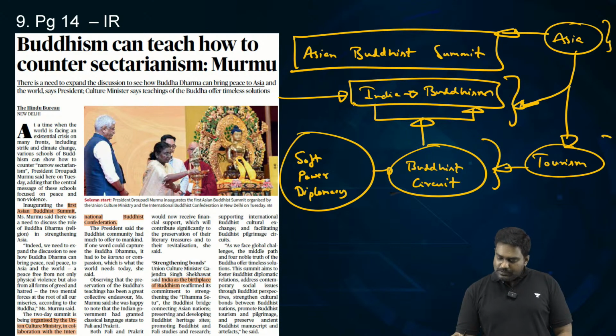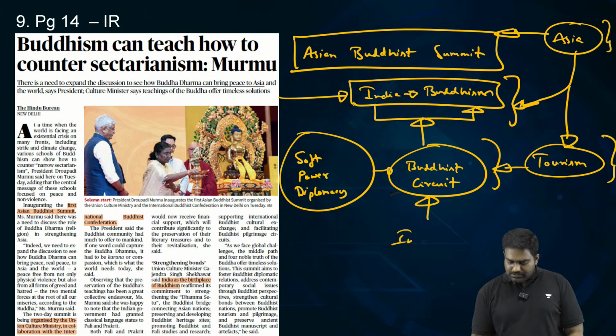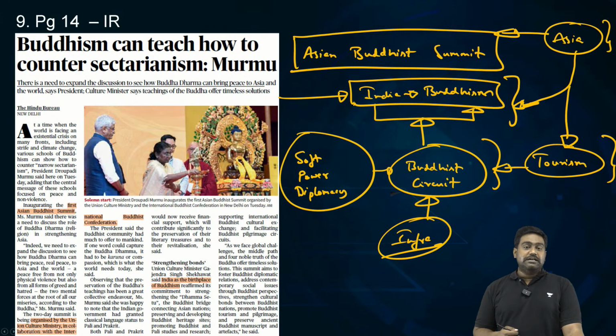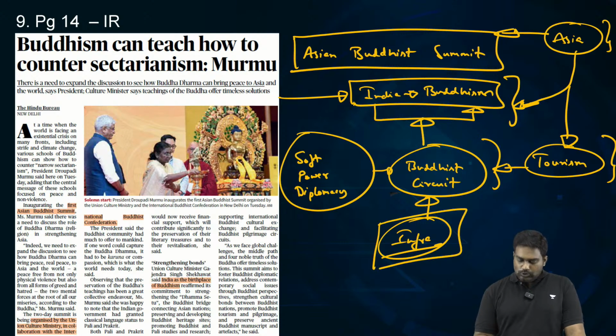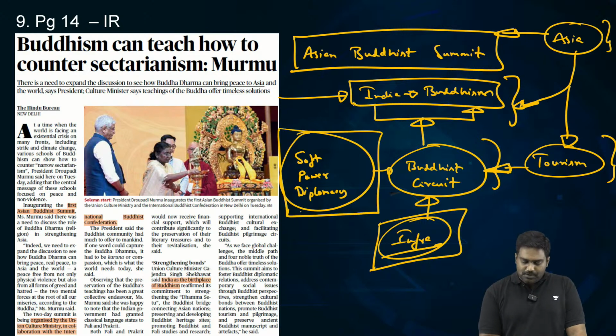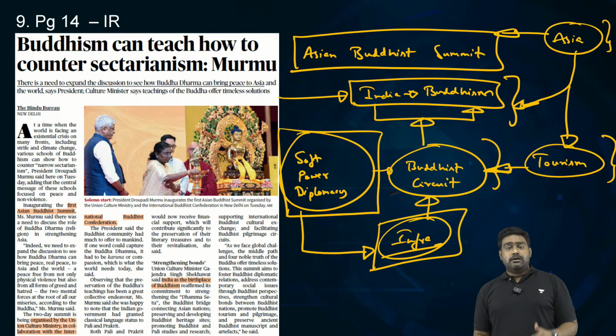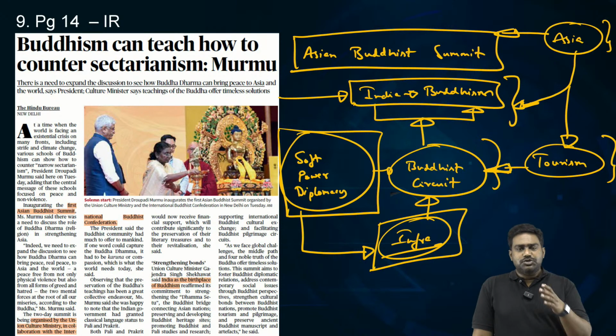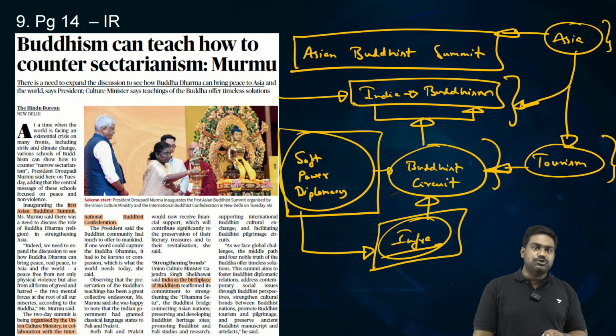We are promoting religious pilgrimage by improving the infrastructure at Buddhist pilgrimage sites. By providing better facilities and infrastructure for tourists at all the pilgrimage sites, we are trying to attract tourists from all these Asian countries to create a cultural link, a soft power link. And in our ties with all these Asian countries, be it Sri Lanka or Myanmar or Japan or China, Buddhism is a central piece of the relationship.